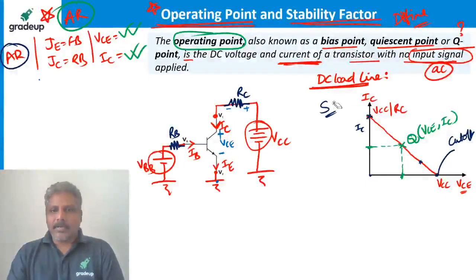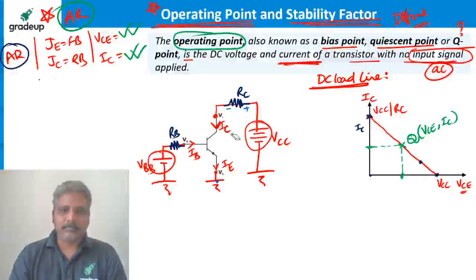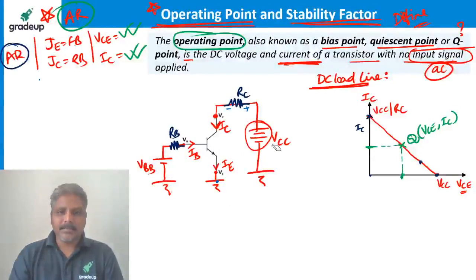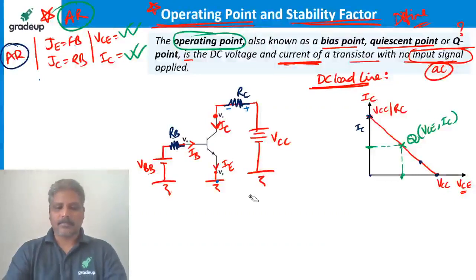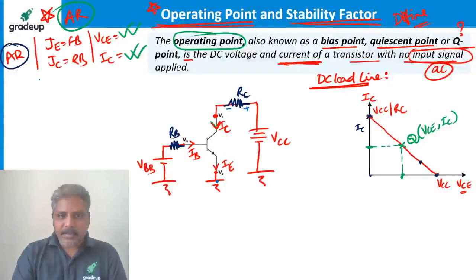This is also not required for us. Clear? Now the point is, there is some collector current flowing here. That's what we know.